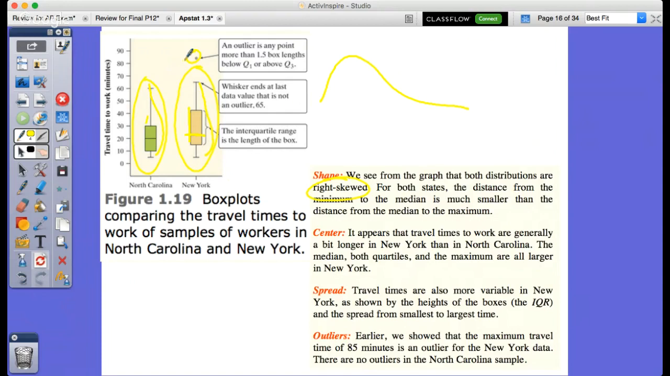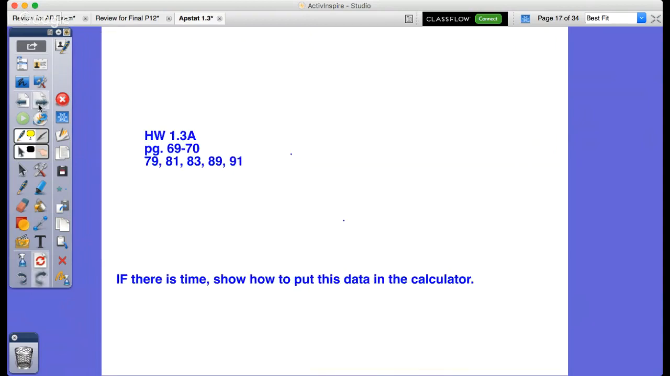And as I compare them, make sure that you also state something about the context of comparing travel time to work in minutes from North Carolina to New York if I were to write that on an FRQ. Context is king, okay? Make sure you include context. That is very, very important.